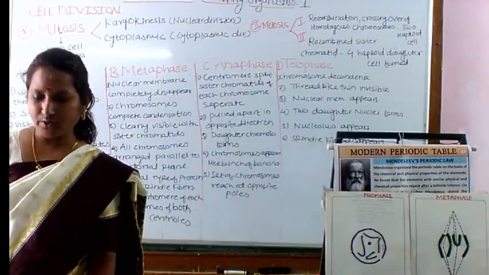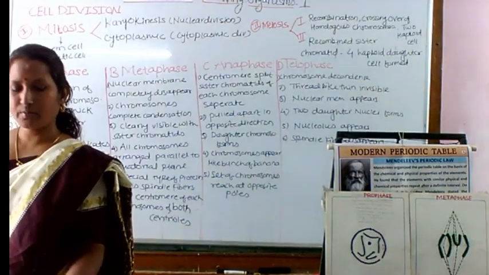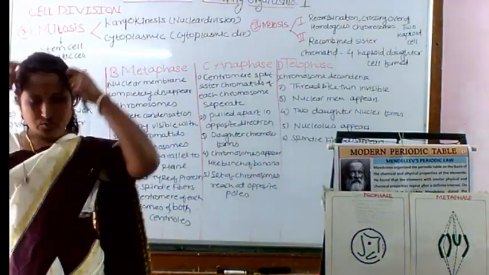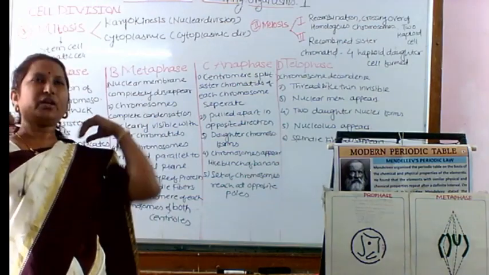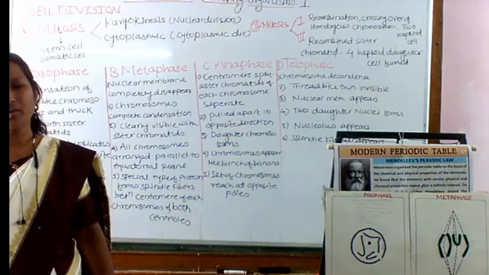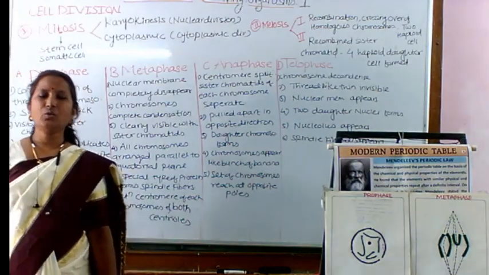Students, in this video, we are going to think about cell division. Before any kind of cell division, the cell doubles its chromosome number present inside the nucleus.